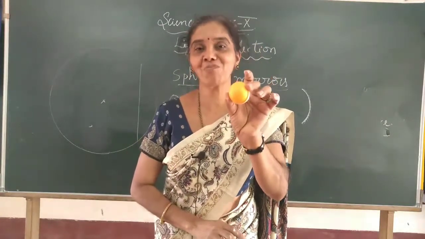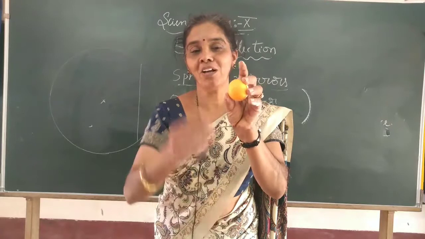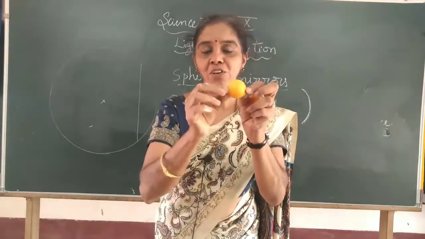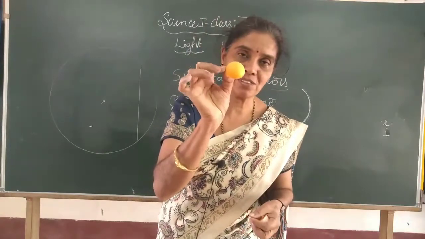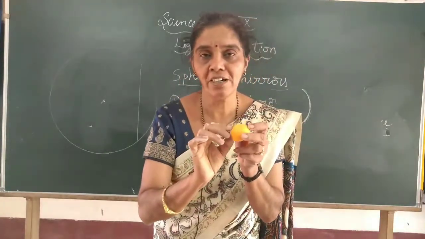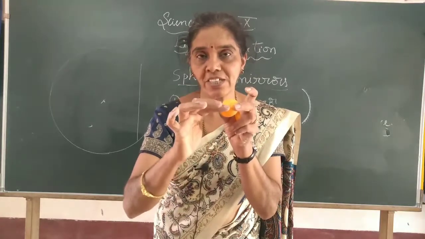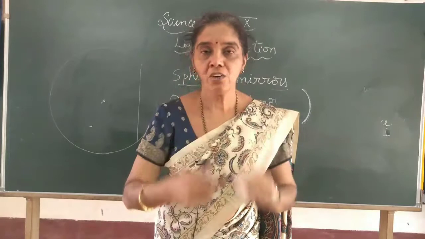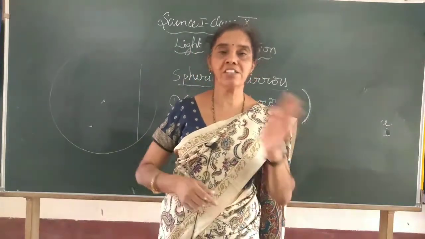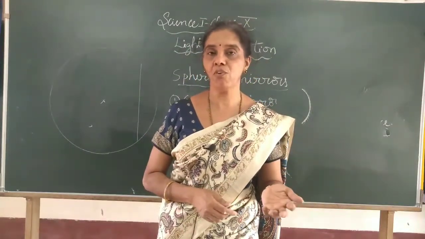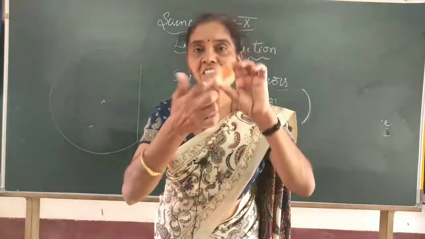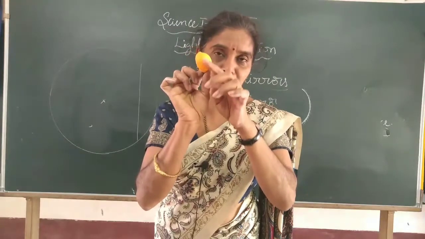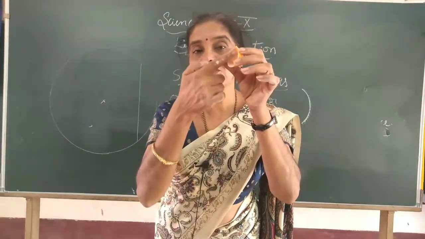I don't have a glass ball, whatever it is, I have taken one ball, and if you cut it here, now you will have the spherical shape. This is a part of the sphere, and this is bulged outside, and this is concave. Now, which side do you want, concave or convex mirror? If you polish silver color inside here, and the outside is non-reflecting, then this is a concave mirror you will get.